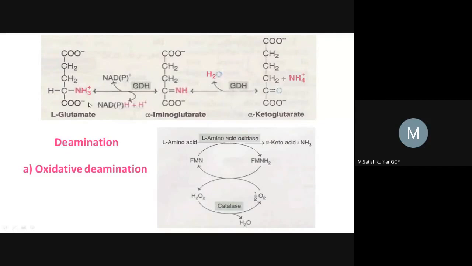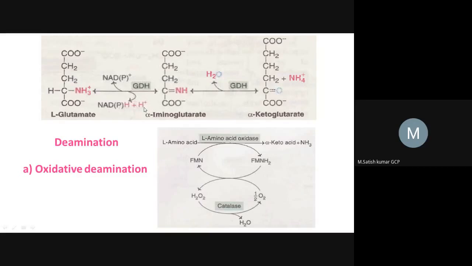Okay, but for converting into alpha ketoglutarate, there are two steps involved. In the first step, which is called the oxidation step, two hydrogens will be removed from this amine. The amine consists of three hydrogens, but two hydrogens are accepted by NAD, which is a coenzyme, converting into NADH plus H plus.